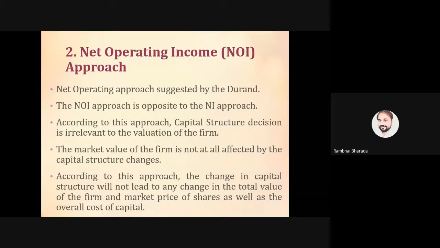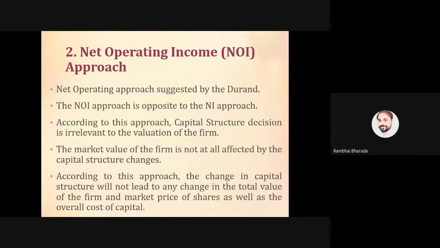So in class, there is a relation as a professor and as a student. But outside the campus, there is a relation like friends. So similarly, this David Durant has two mindsets. One point of view he said in the NI approach is that there is a relevance, but now his other version is the complete reverse. This NOI approach is opposite to NI. This is totally different from the last one.